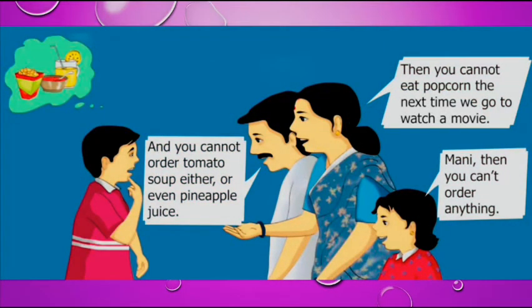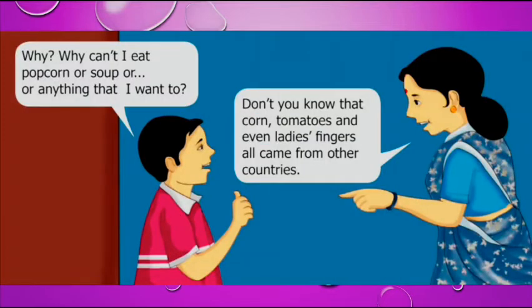Then you cannot eat popcorn next time when we go to a movie. Now mother is telling that he cannot eat popcorn because this popcorn is also from another country. And father is telling that you cannot order tomato soup either, or even pineapple juice. Sister is telling that, Mani, then you can't order anything. See, tomato and pineapple and also popcorn are from other countries, so Mani cannot eat other foods. So sister is telling that he can't order anything.